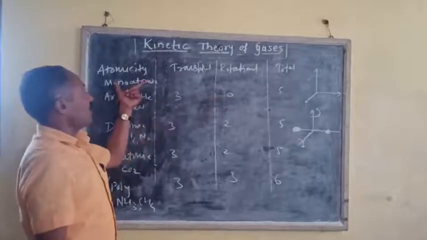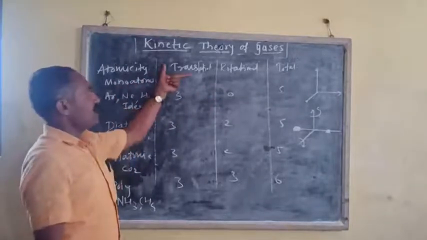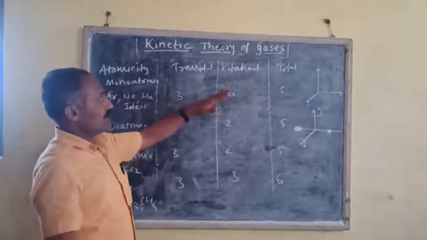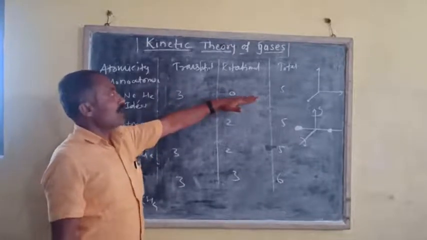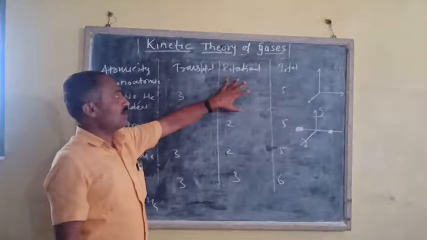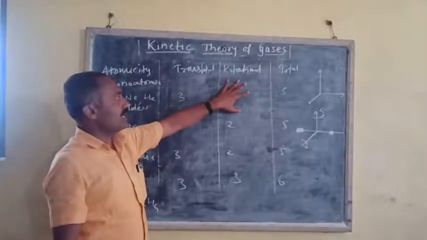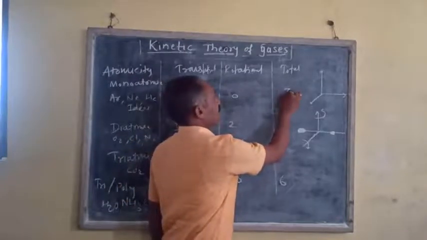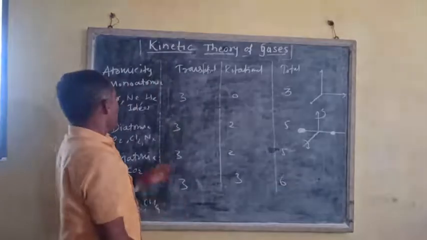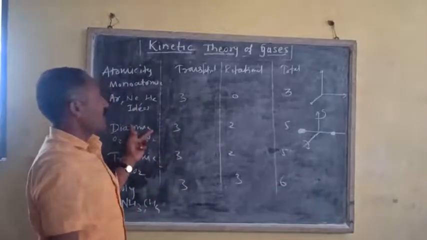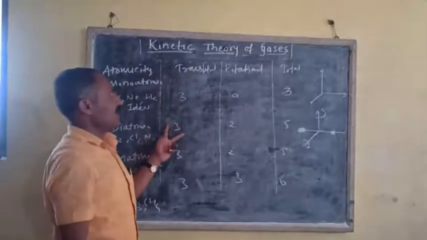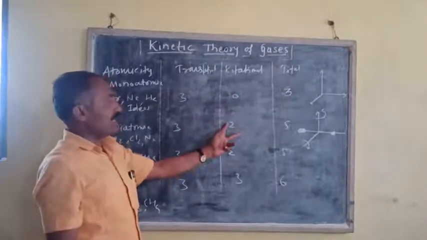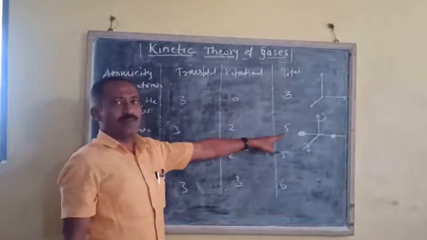For monoatomic gas it has 3 translational degrees of freedom. Its rotational degrees of freedom is not considered, that will be equal to 0, that is negligible, and therefore the total degrees of freedom will be 3. In case of diatomic gas, it has 3 translational degrees of freedom and 2 rotational degrees of freedom, that is total 5 degrees of freedom.